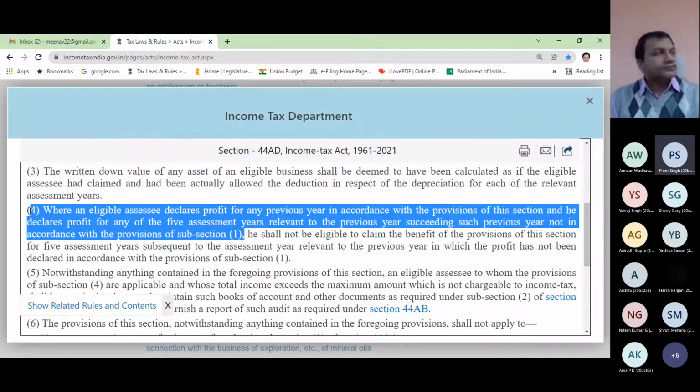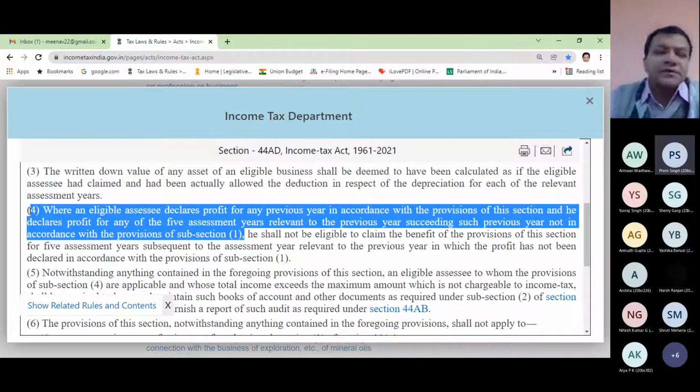Sir, it is said that if an eligible assessee follows this provision once, in its time, he has to follow it in the succeeding 5 years also. For example, if the previous year 2021 is the year in which I want to follow the provision of section 44 AD, then he has to follow 44 AD for the succeeding 5 years also.